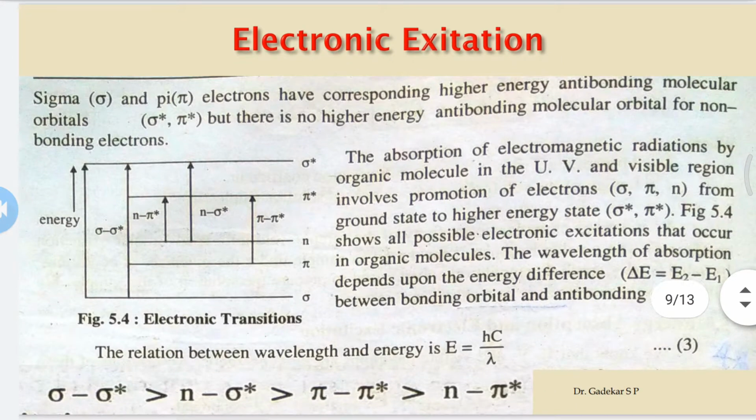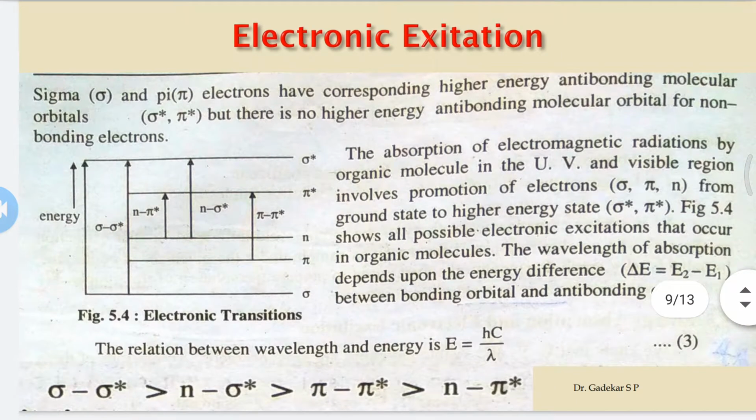Next, electronic excitation. Here the diagram in the figure shows the electronic transitions in a compound containing sigma and pi bonds.